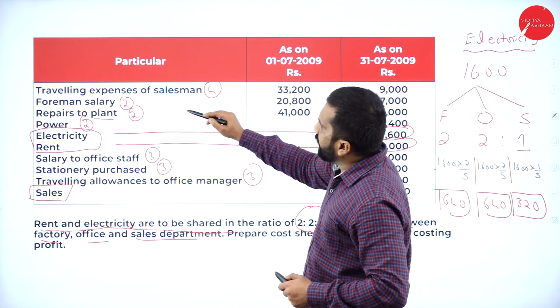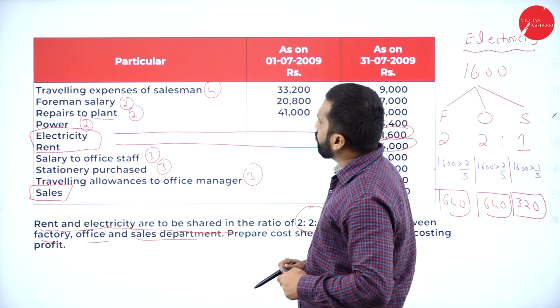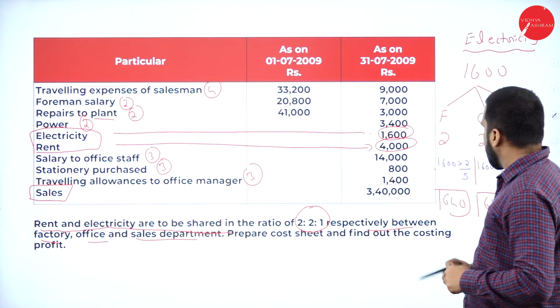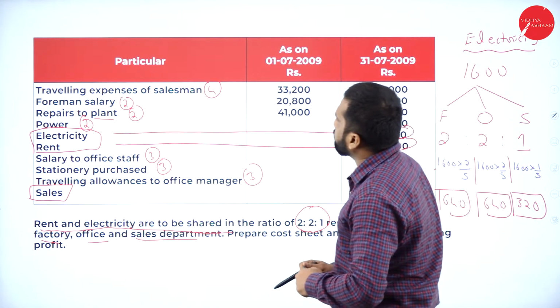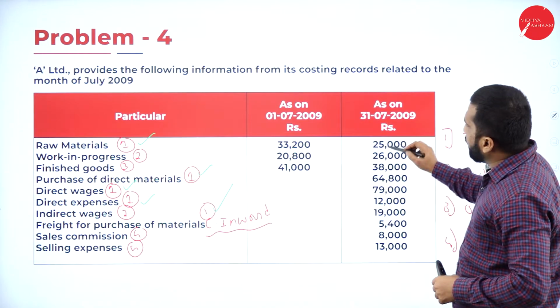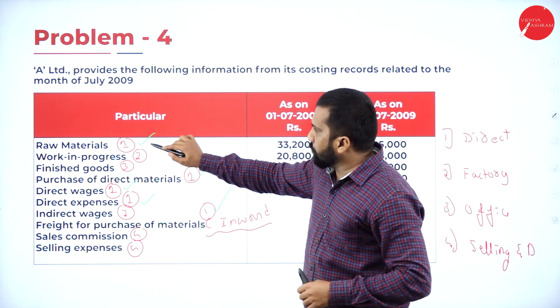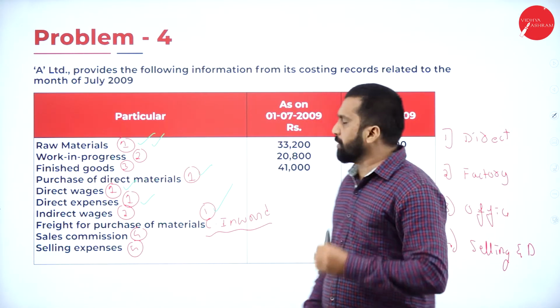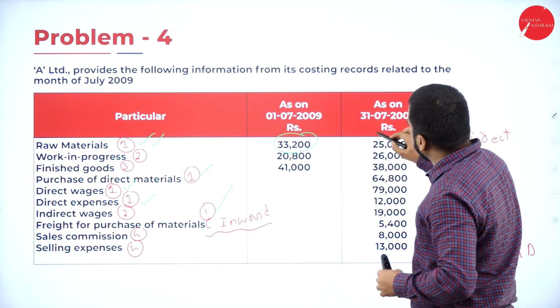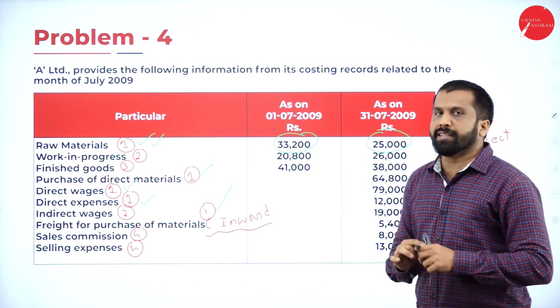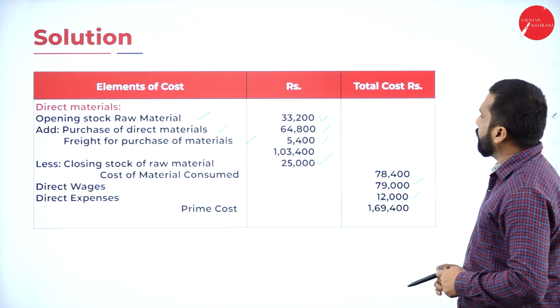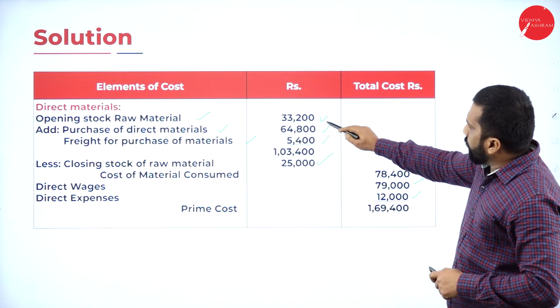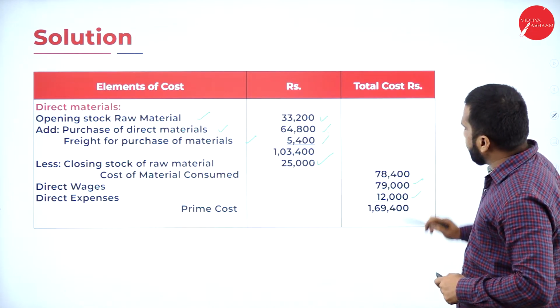And do we have closing anywhere, traveling and all? Yes. Between, find out the costing. Now, closing stock, see 25,000. So it will be treated as 1 plus 1, 2. Why? Because this is opening and this one is closing. Now, in this, what happens? All 1, 2, 3, 4, 5, 6 items are considered.